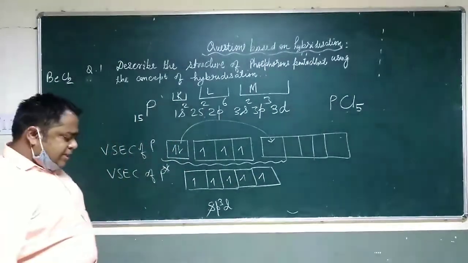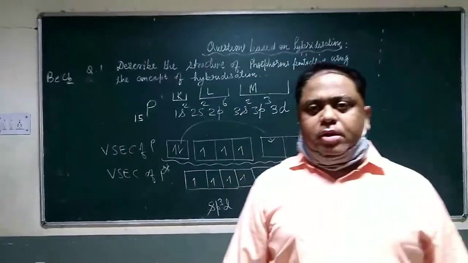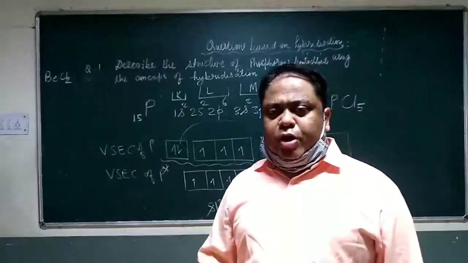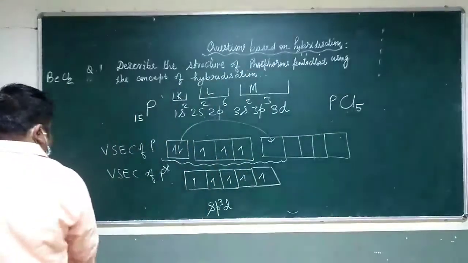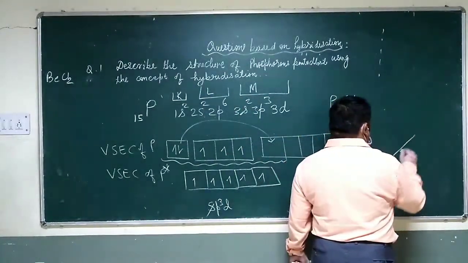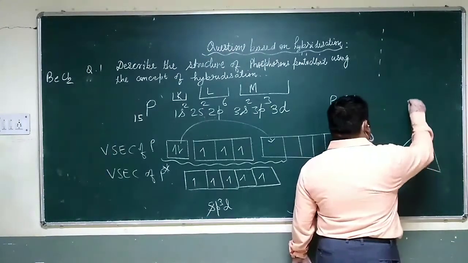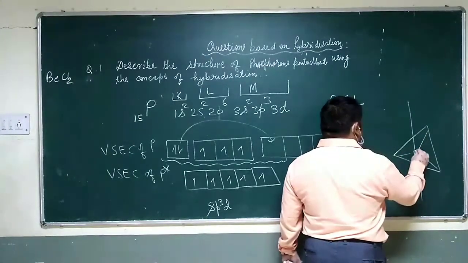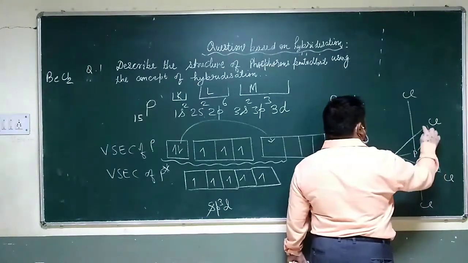Now if there are 5 points in space, how do you think they should arrange themselves in a regular manner? In your mind, a pentagon may come, but in three-dimensional form it will not be a pentagon, it will be trigonal bipyramidal. It has to be like this: one planar triangle will be there, and one bond above the plane and one bond below the plane. So phosphorus will be here, with one chlorine at each of the five positions. This should be a dashed line.